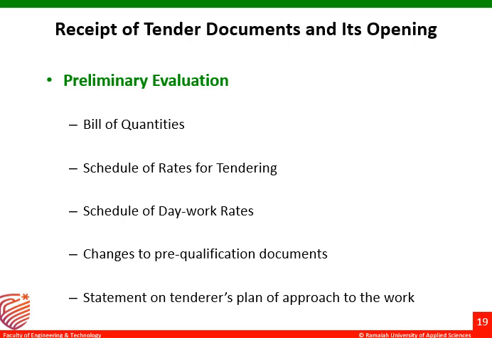All these things, the risk and all those things also will be studied in preliminary evaluation. And what changes have been made by the contractor to the pre-qualification documents, the capability of the contractor will be studied in the preliminary evaluation phase.